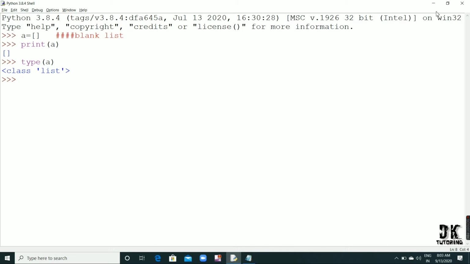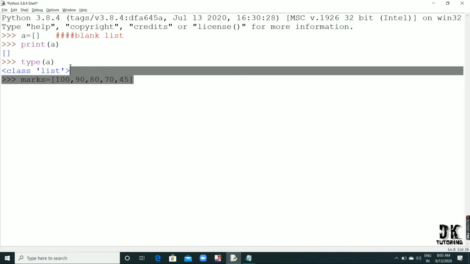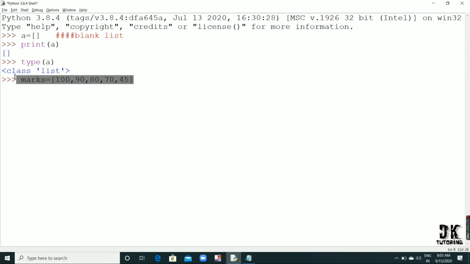Now we have to store a value. Suppose let me take a list as marks, and now we define the marks like 100, 90, 80, 70, 45. Okay, so this is the marks of 5 subjects, and here I have defined the marks. So what kind of data have I passed here?